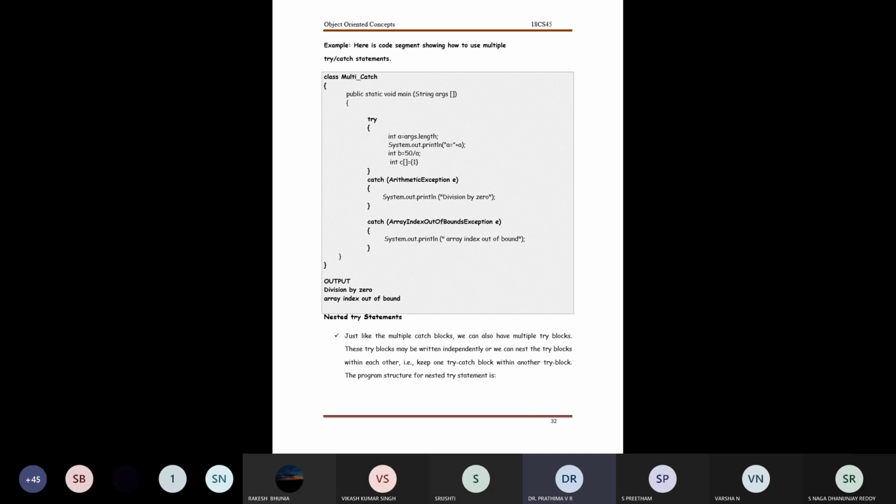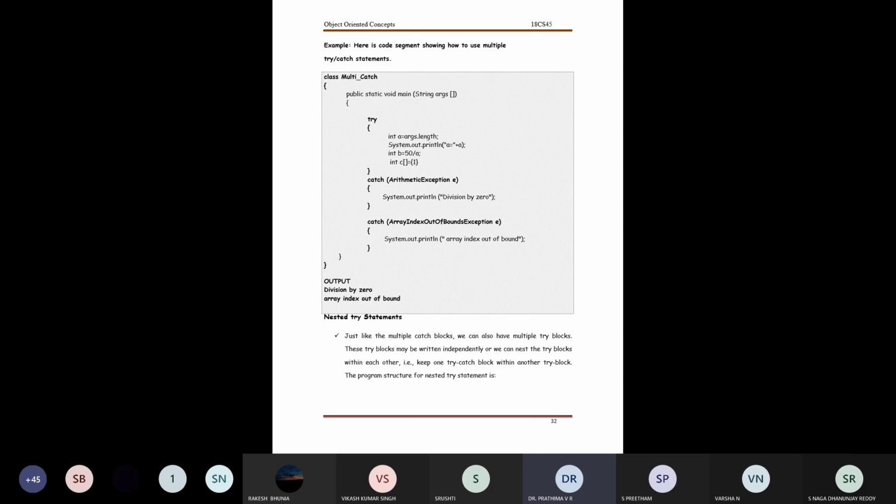I create an object called E. Now I have an opening and a closing bracket, which gives me the display as a division by zero error. I have a catch where I make a call to the program and I create an object. So I have here array index out of bound, and I'm closing the appropriate brackets.